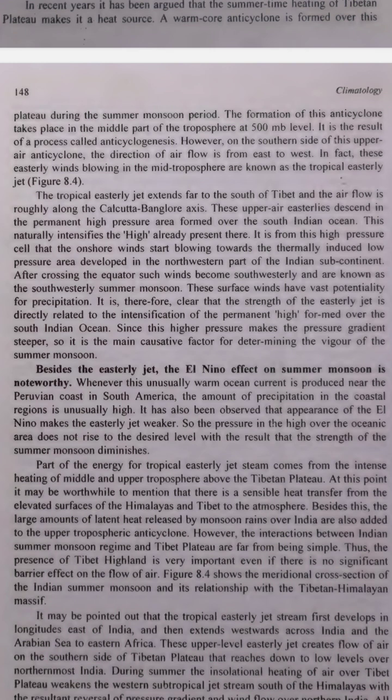6. Creating winds and the summer monsoon. What do these winds do? The winds created by this pressure move towards the low-pressure area in northwestern India. When these winds cross the equator, the middle line of the Earth, they change direction to blow from the southwest. This is called the southwesterly summer monsoon. Why is this important? These southwesterly winds bring moisture, water, from the ocean to land. This is why they can create rain.